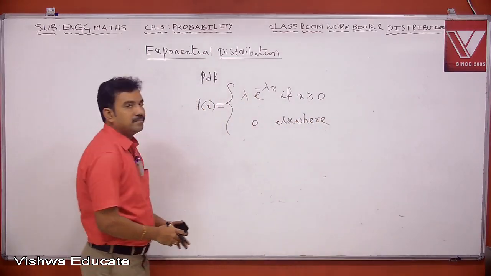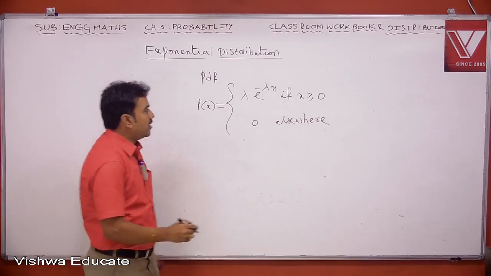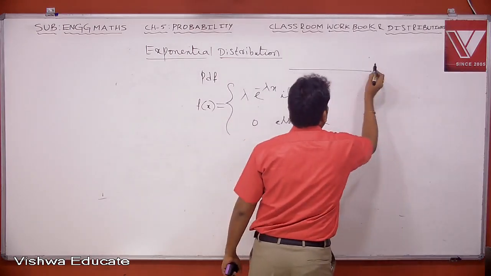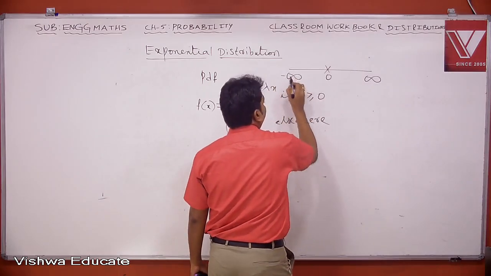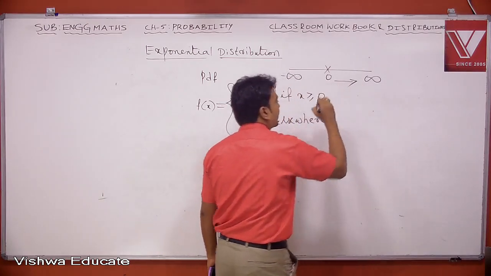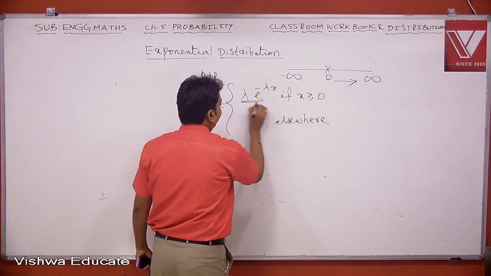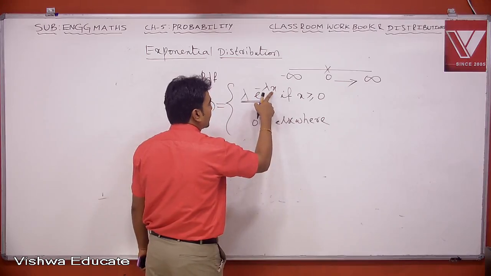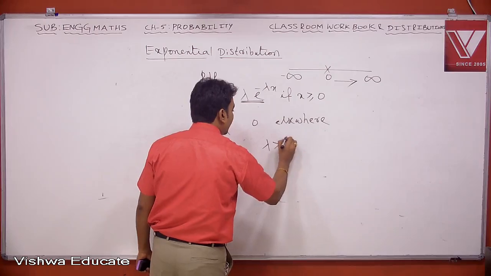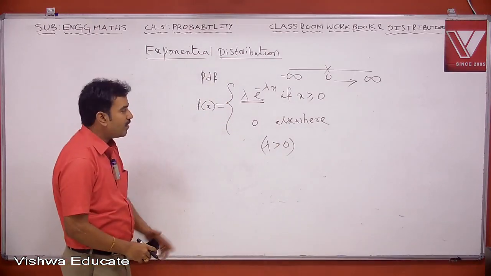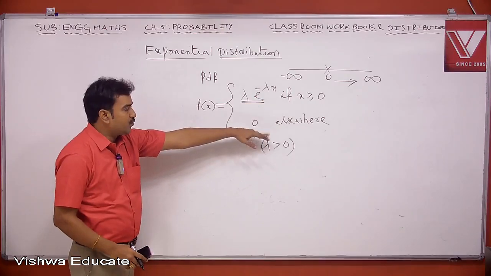So whenever x is greater than or equal to 0, the PDF is defined on the entire positive x-axis, from 0 to infinity. So whenever x is greater than or equal to 0, the PDF is given by lambda times e power minus lambda x. Outside these limits it is 0. Here lambda is a constant which is greater than 0.